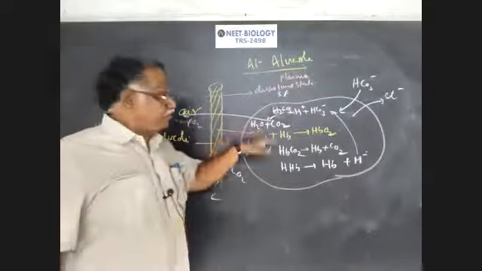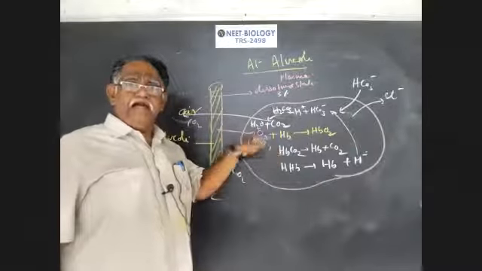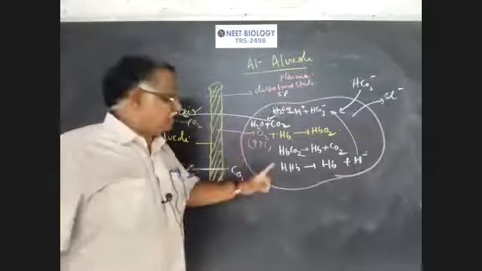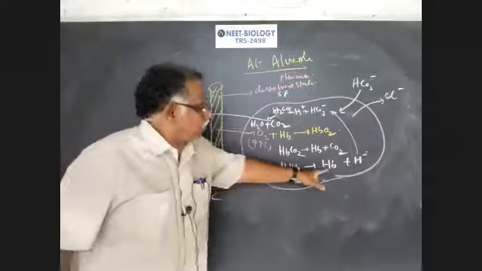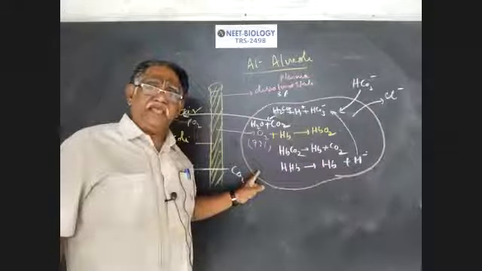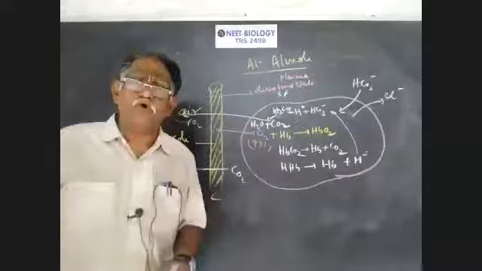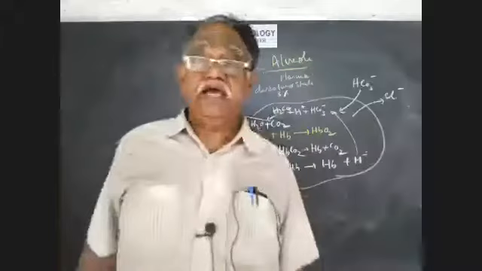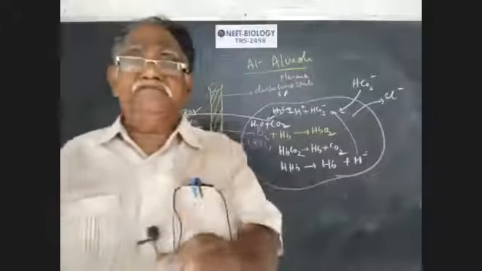Oxygen enters into blood and it enters into RBC. 97% of oxygen combines with the hemoglobin. Hemoglobin by that time it reaches the alveoli, it is in what state? It is in reduced hemoglobin state. So hydrogen dissociates and Hb combines with oxygen forming oxyhemoglobin. This is the reaction that takes place at the alveoli.